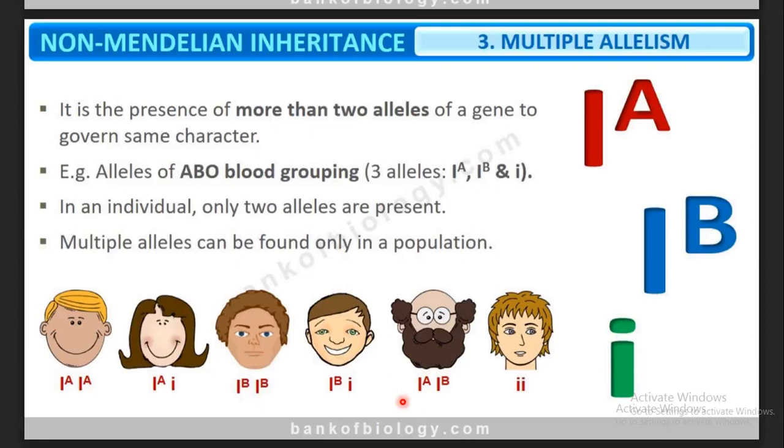Next is multiple allelism. The same blood grouping can fall under multiple allelism also. Why so? We have 3 different types of allele, isn't it? So we have IA, IB and i. So we have 3 different types of allele regulating one single character, which governs the same character. So that's the reason this blood grouping can also fall under multiple allelism.